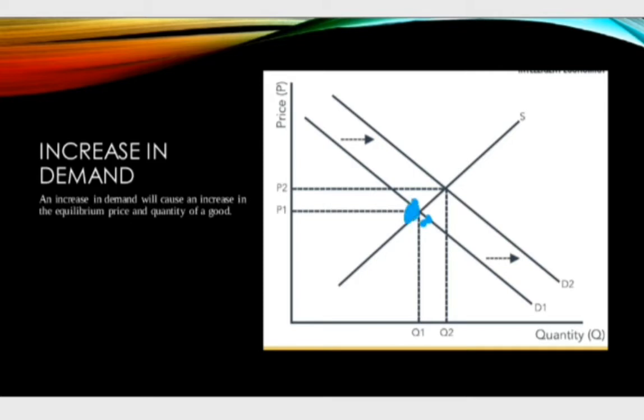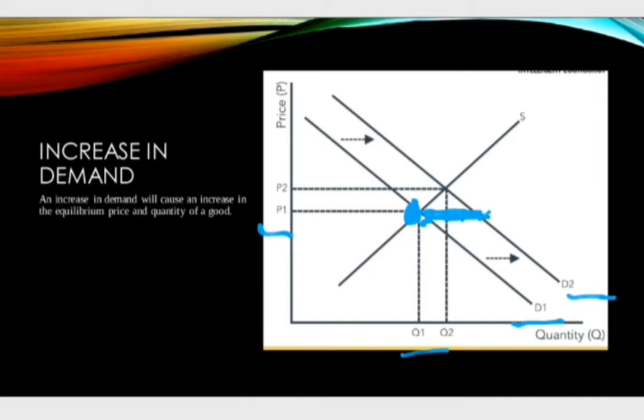If this point represents the original equilibrium with P1 as the equilibrium price and Q1 as the equilibrium quantity, then due to the increase in the demand for movie tickets, the demand curve will shift rightward from D1 to D2. At the existing price with unchanged supply, there will be a shortage of tickets in the market as represented by this blue line. Because of the shortage of tickets in the market, buyers will bid for the higher price, and as a result, sellers will increase the price.